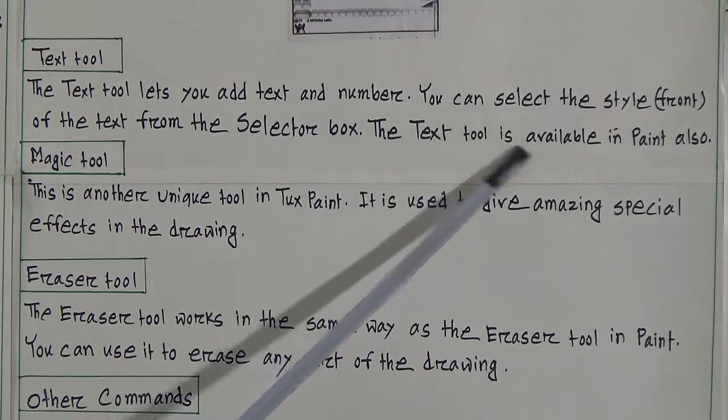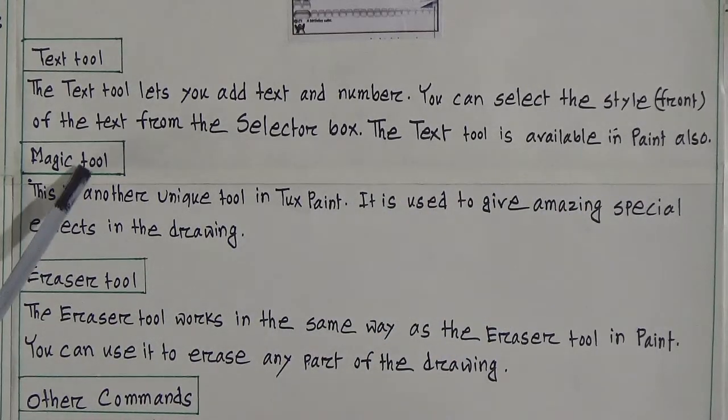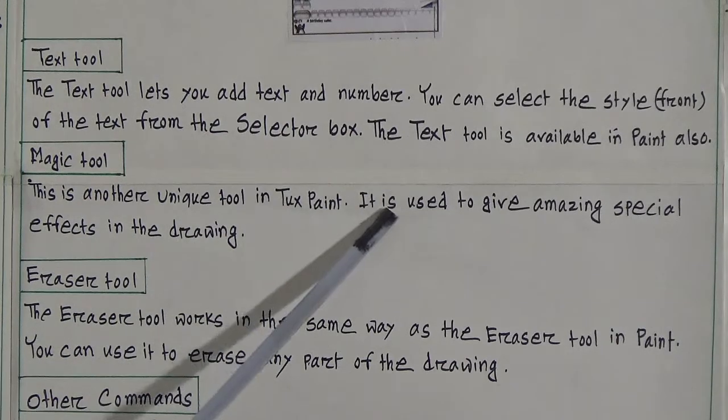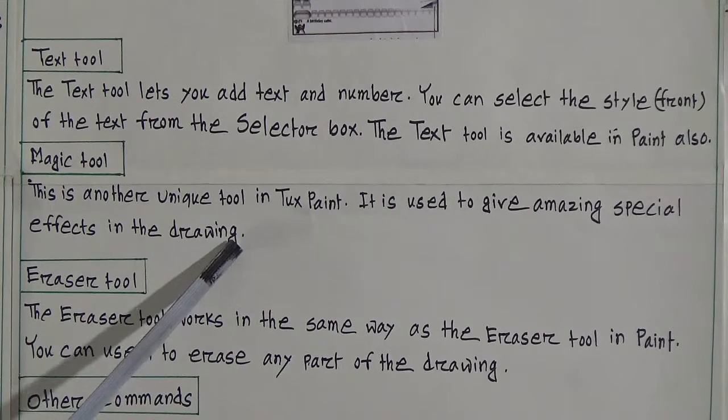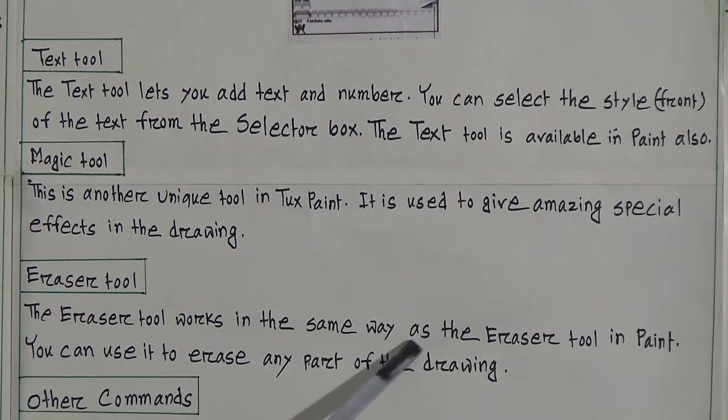The text tool is available in Paint also. Now the magic tool. This is another unique tool in Tux Paint. It is used to give amazing special effects in the drawing. Next one is the eraser tool. The eraser tool works in the same way as the eraser tool in Paint. You can use it to erase any part of the drawing. So our 7 tools are given.